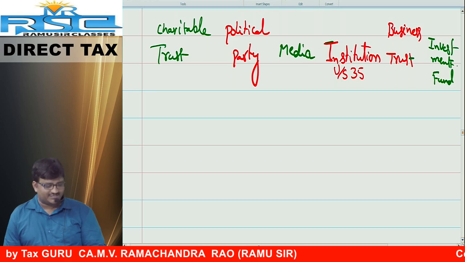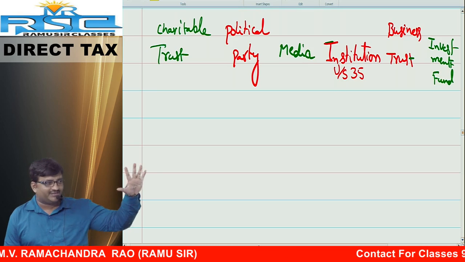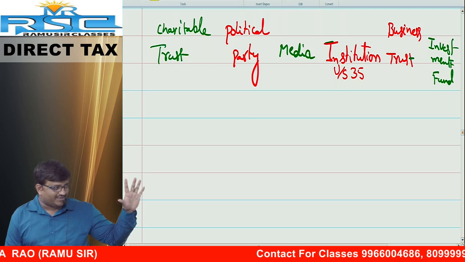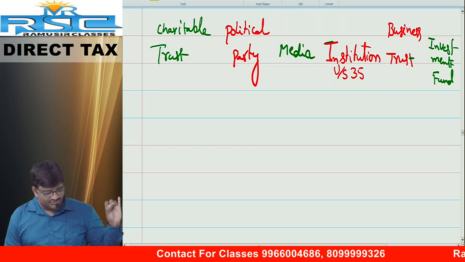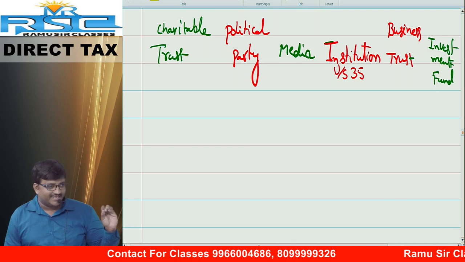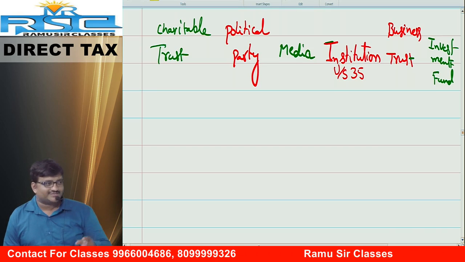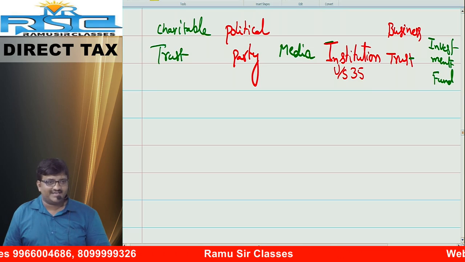Okay. First, the 6 items I told you. Number 1. Charitable trust. Political parties. Media. Institution. Business trust. Investment fund. Before camera I cannot say some names, but you know some names, okay? Some people who enter into politics, they did like this only.